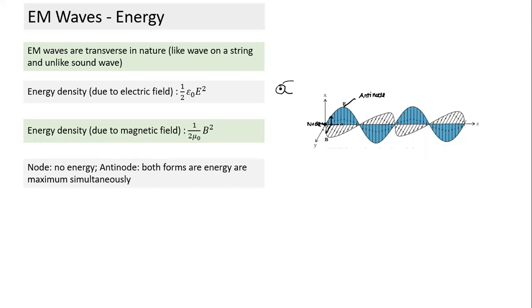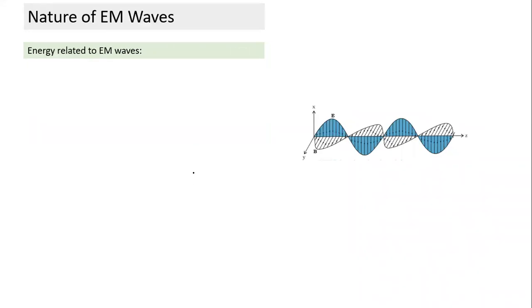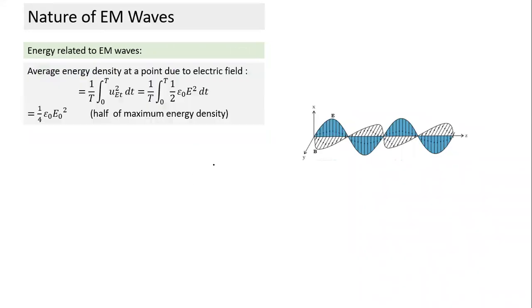Disha, have you understood this point? Yes, sir. Okay. Both forms of energy are maximum simultaneously. So that's the equation for energy density related to the wave.